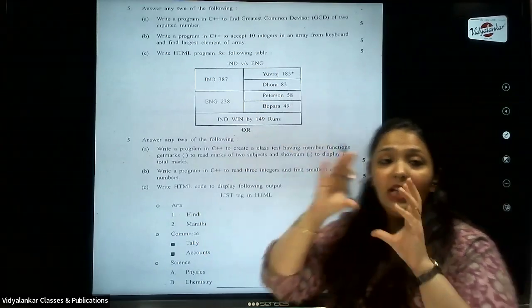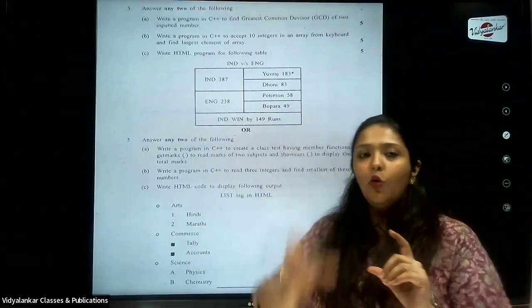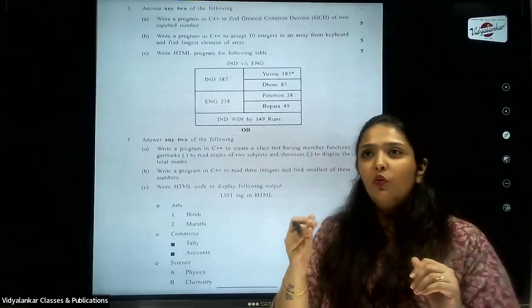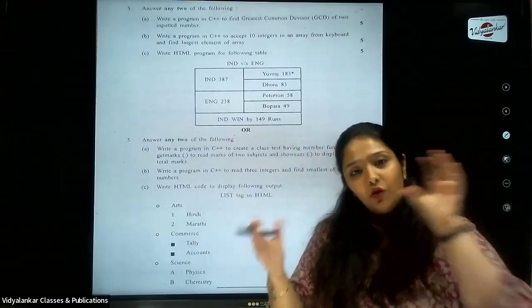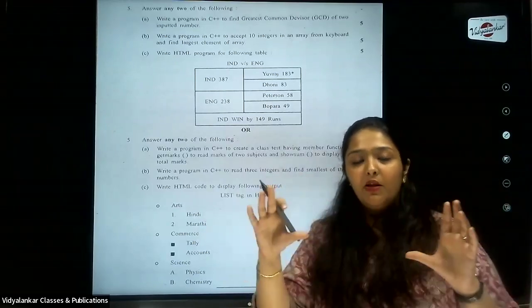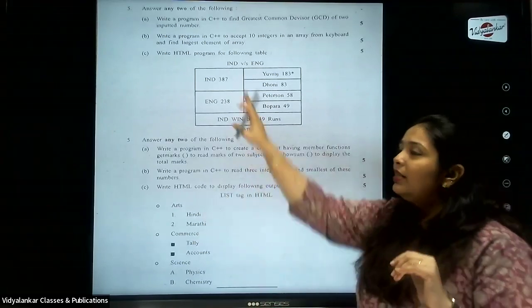Then they have given you an HTML code. So regarding HTML, I will tell you one thing. They can either write a code and expect you to draw the output for that code, or they will give you the output on the paper, and they will expect you to write the code accordingly. So this is the output given.